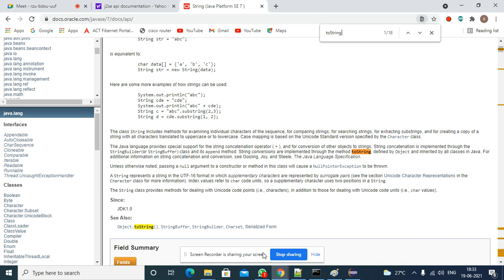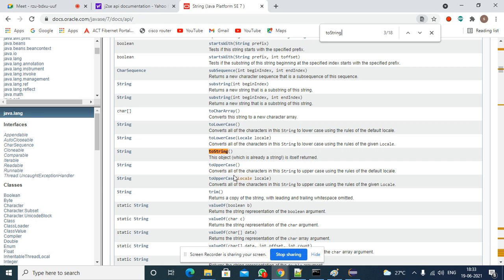So in the method summary, you have to search. See here, toString method is there. So what it will return? This object itself returns, which is already a string. Object means here it is the object. It will return itself, whatever the value is there, it will return the same. So whatever value we are passing at the time of string object construction, it will return the same. So that's why you are getting the output as MRIT.